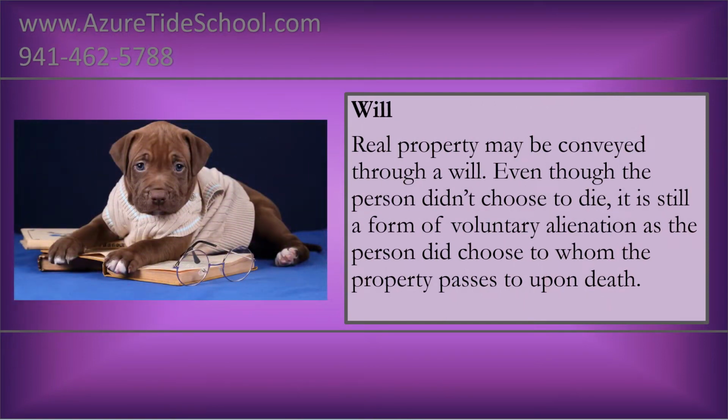Real property may be conveyed through a will. Even though the person didn't choose to die, it is still a form of voluntary alienation, as the person did choose to whom the property passes to upon death.